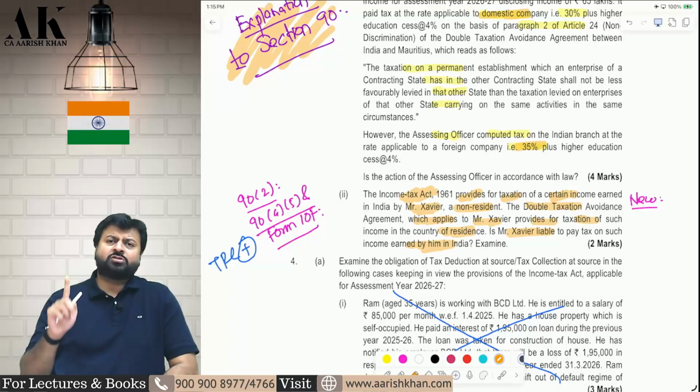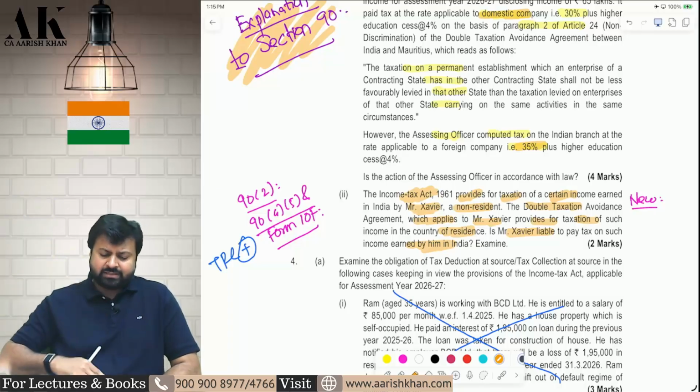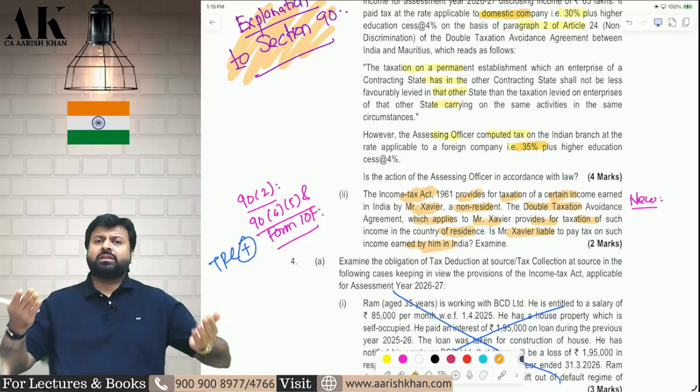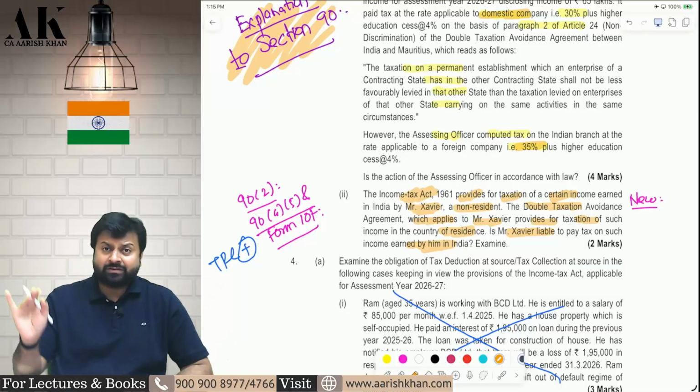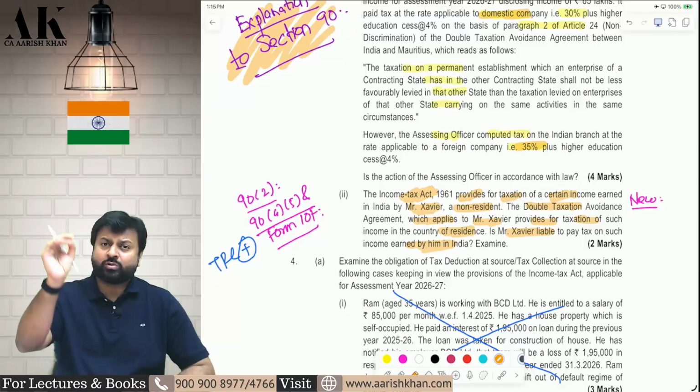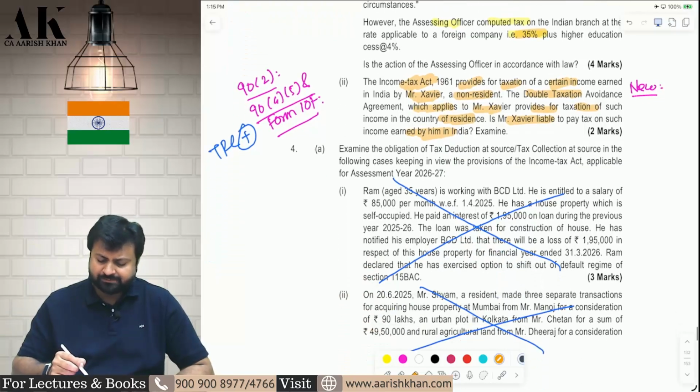If Mr. Xavier is ready to give that to us, we will pass on the DTAA benefits to him. Otherwise, we are not going to pass on the DTAA benefits without the TRC documents.